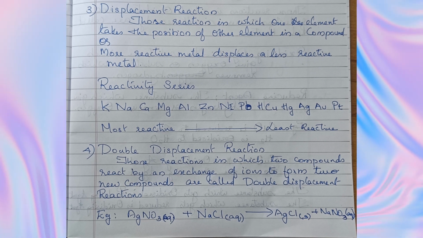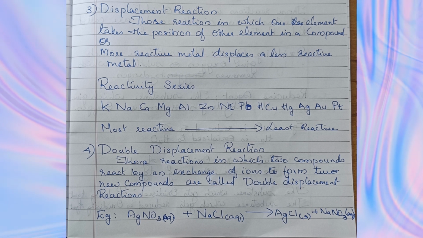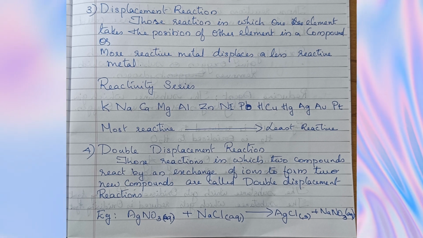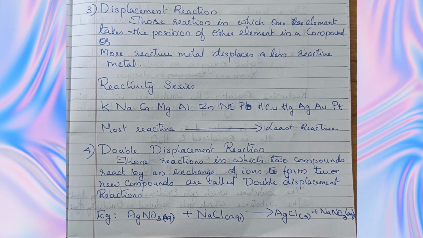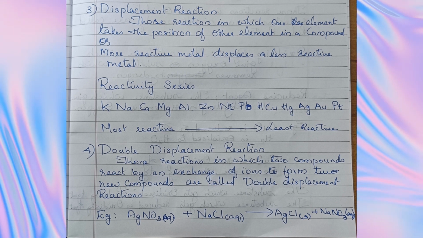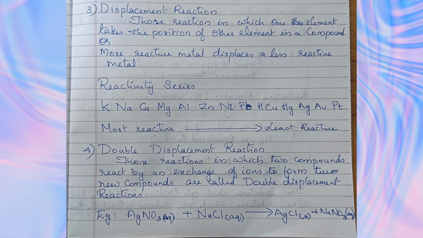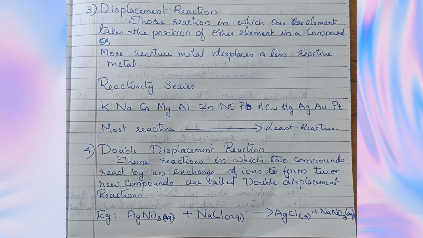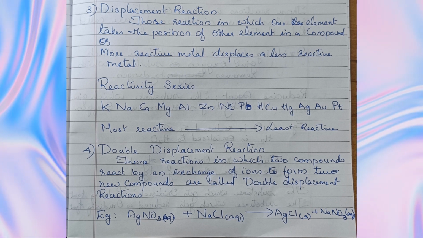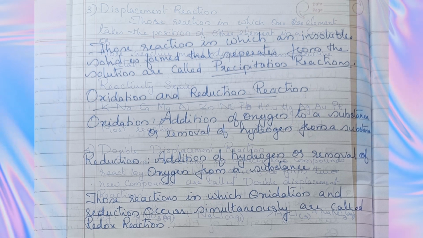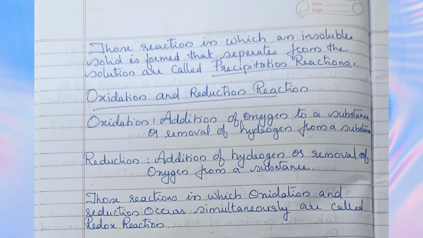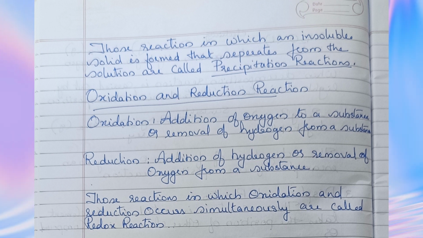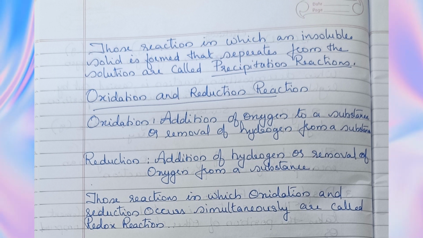Fourth one, double displacement reaction. Those reactions in which two compounds react by an exchange of ions to form two new compounds are called double displacement reactions. Example, AgNO3 plus NaCl gives AgCl plus NaNO3. Those reactions in which an insoluble solid is formed that separates from the solution are called precipitation reactions.